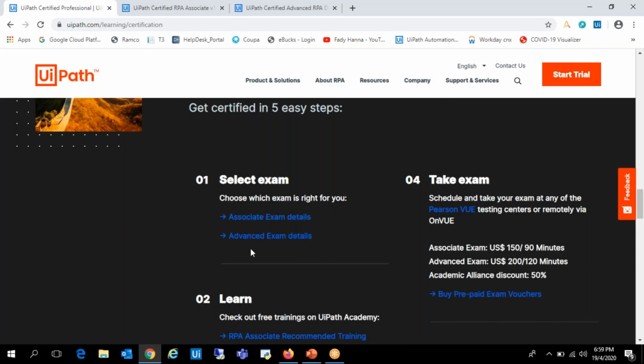Okay, now let's come back to the number of attempts. What if I fail, and how do things work for each and every exam? Basically, for the second attempt, UiPath gives only 2 weeks of time after your first attempt. And if you are attempting a third or more attempt, you have to wait 1 more month to write the exam another time. And whatever attempts you make, you have to pay each time $150 or $200 based on your selection.